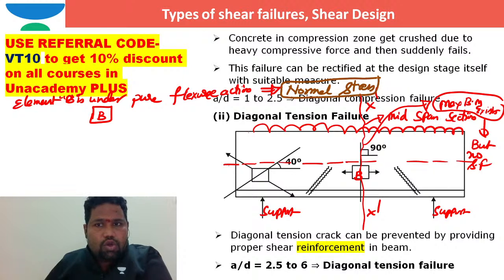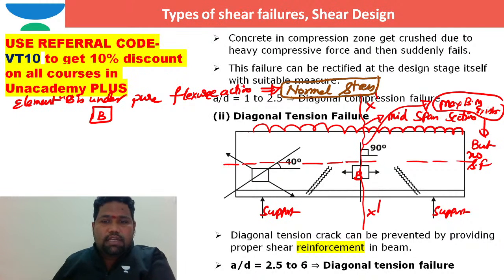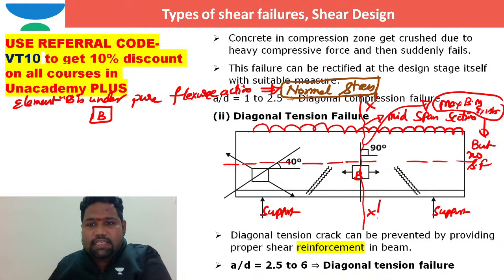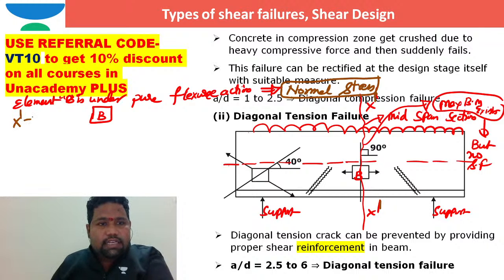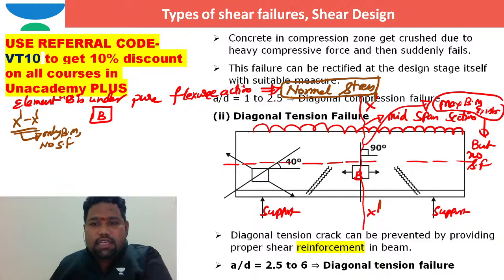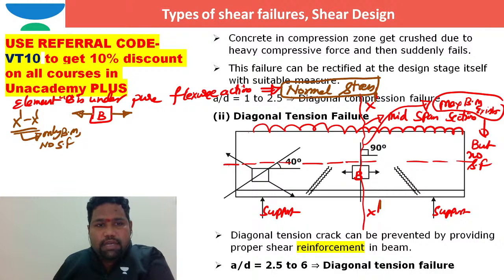Right. So when it is normal stress at this section x dash x dash, only bending moment, no shear force. So if I take an element at a distance away from this neutral axis, that element b is under normal stresses only, because only bending moment is there, right?